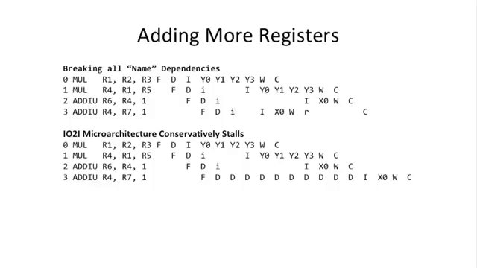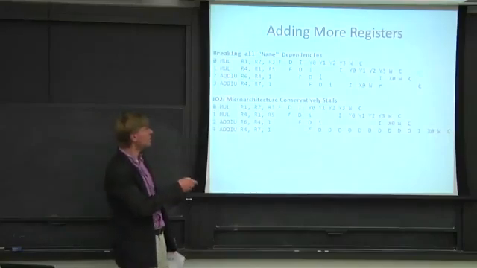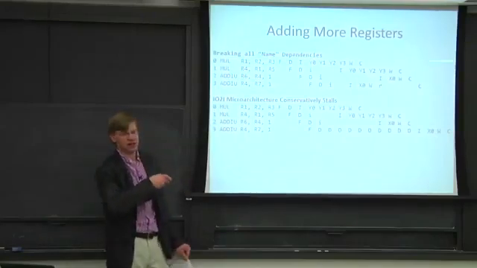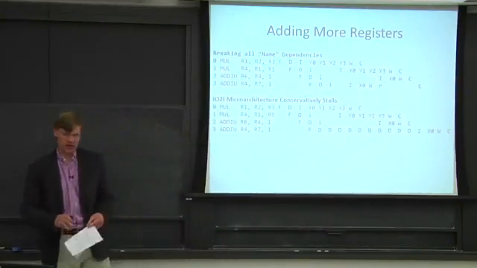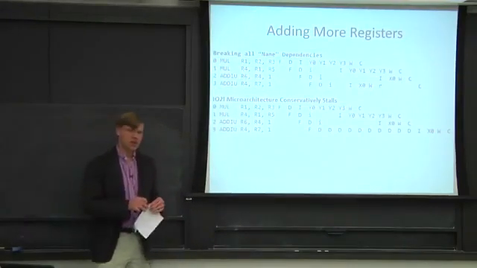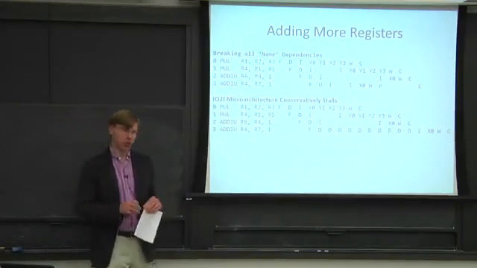So what's the solution to this? Well, the solution is we can start thinking about how to add more registers. So at the top here is the same example I had in the previous slide. So nothing new there. But I wanted to compare this to, let's say, our conservatively stalling pipeline from a performance perspective first.